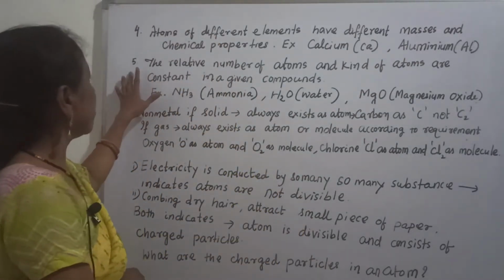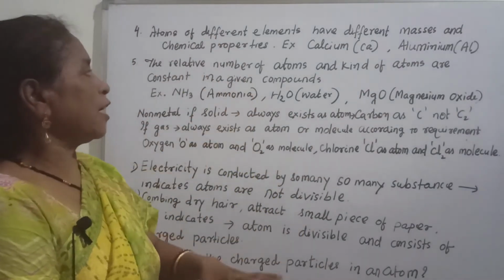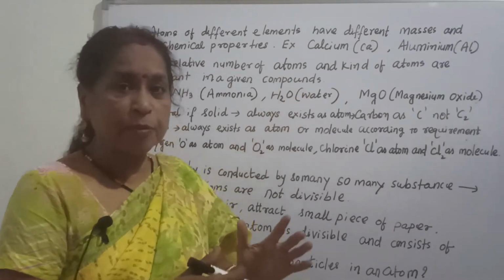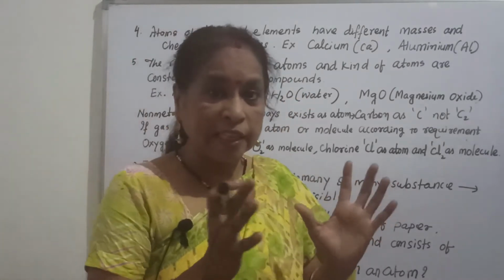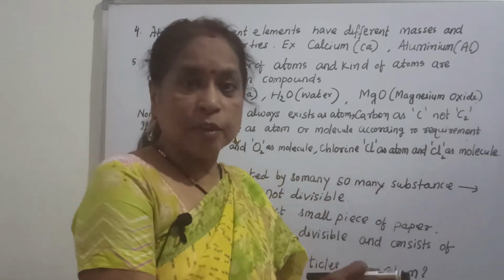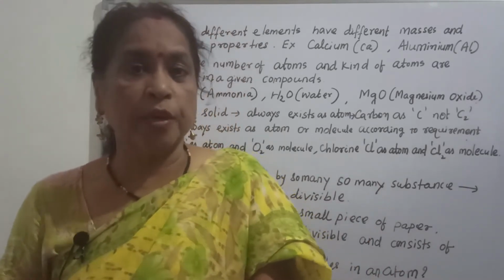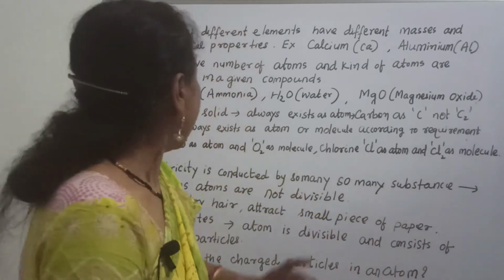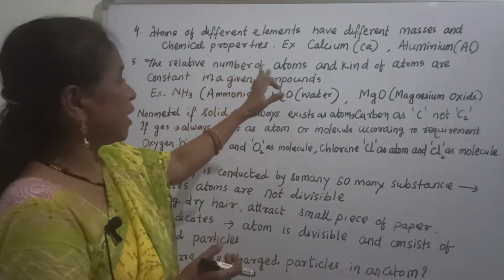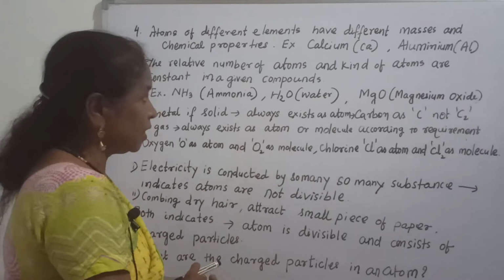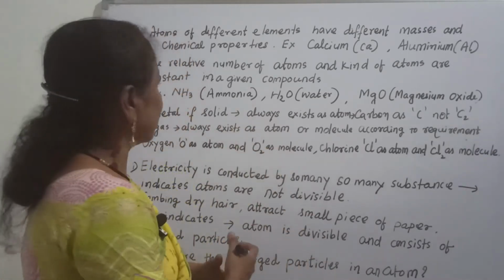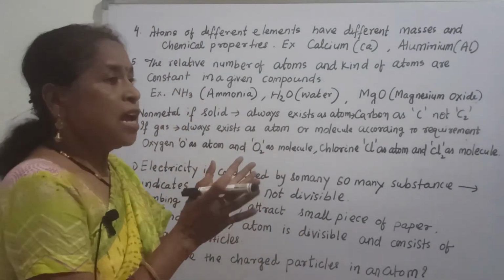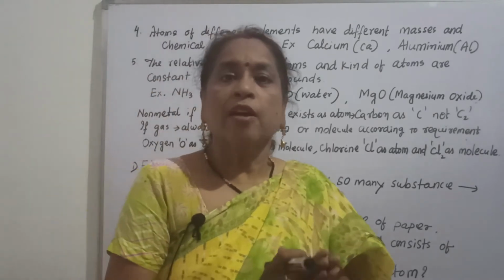Then come to the fifth point: relative number of atoms and kind of atoms. What is meant by kind of atoms? What types of atoms are present: hydrogen, oxygen, chlorine, calcium, magnesium. They are called different kinds of atoms. The relative number of atoms, how many atoms are present and what kinds of atoms are present in a compound, should be constant.